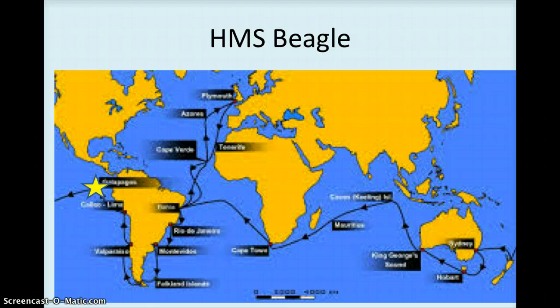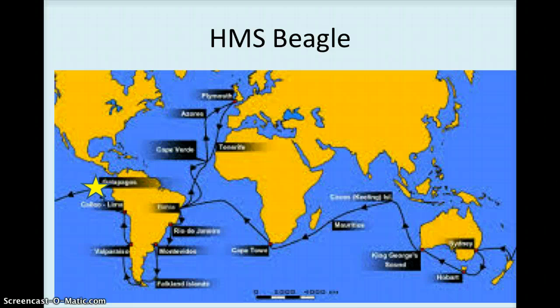He went to this one island. It's starred over here in the corner, right to the west of South Africa. And these islands, because there's a chain of them, are known as the Galapagos Islands. And it was here that he was able to come up with his theory of natural selection.